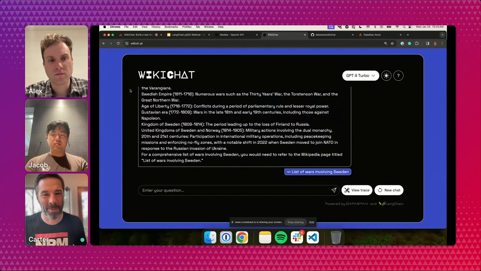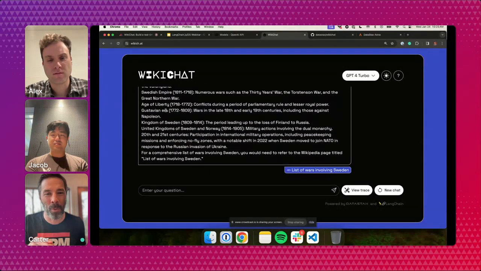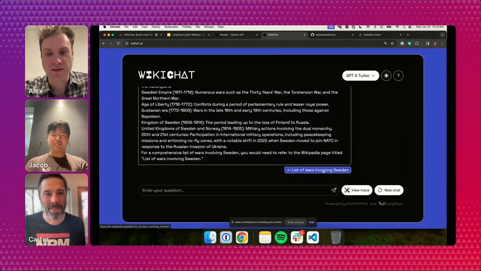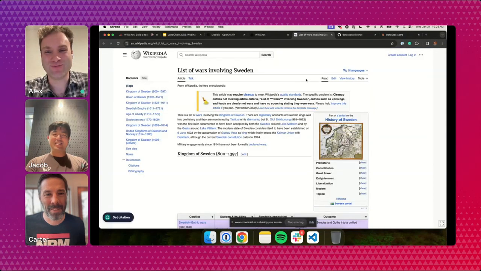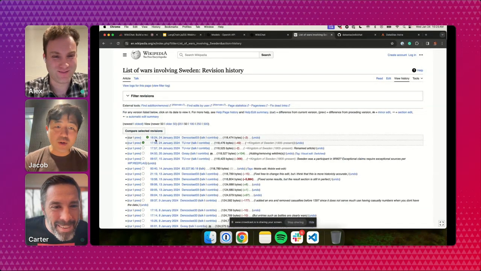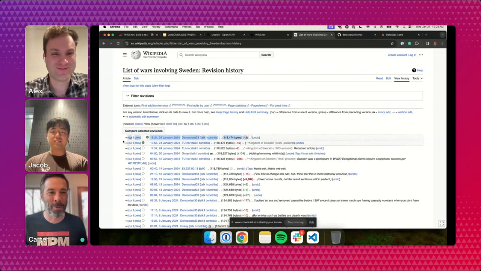Yeah, and it's awesome. Oh, and then Alex, did you want to click on the link to show people in Wikipedia how recently that was indexed? Yeah, this is the best demo of the real-time component. If you click this link at the very bottom and you click view history, you can see. Oh, wow. By the way, in case people think this is all contrived and we made it up, no, this stuff is all being indexed right now in real time via Wikipedia's server-side events API.